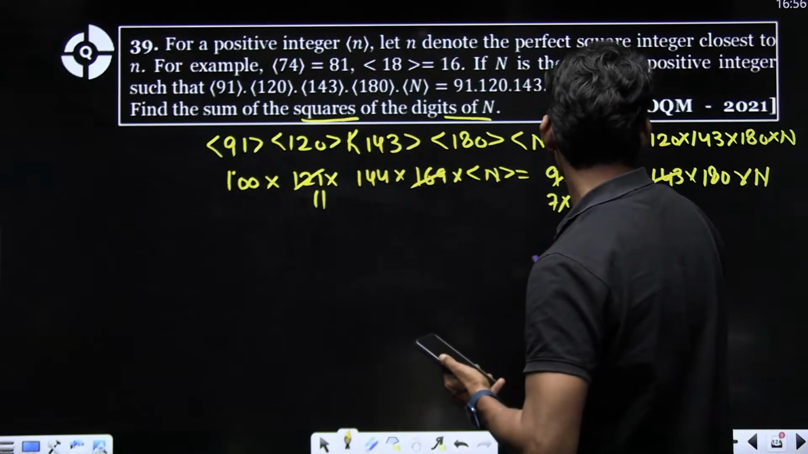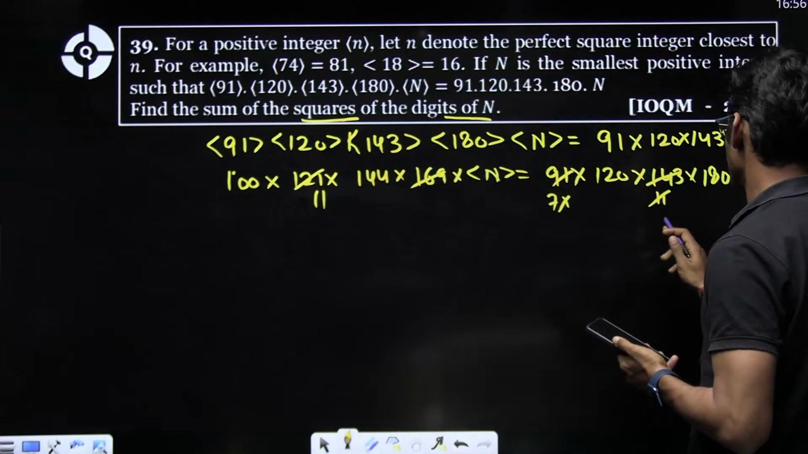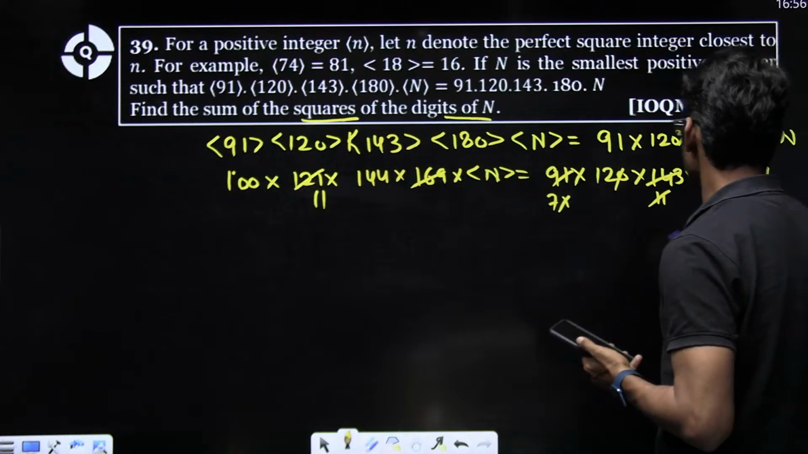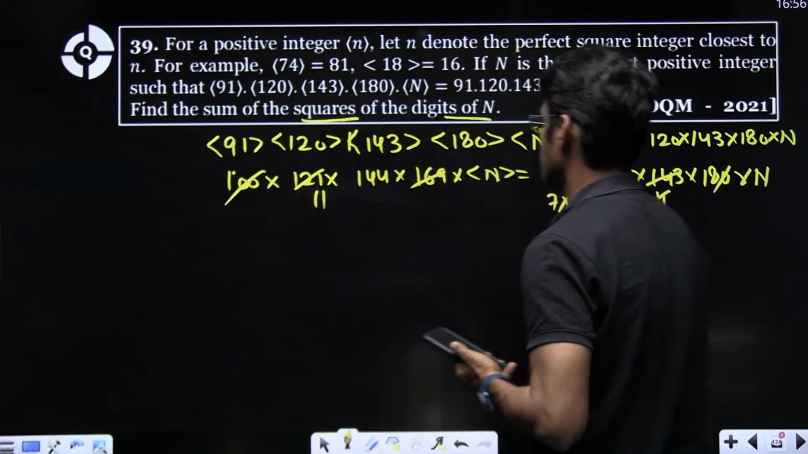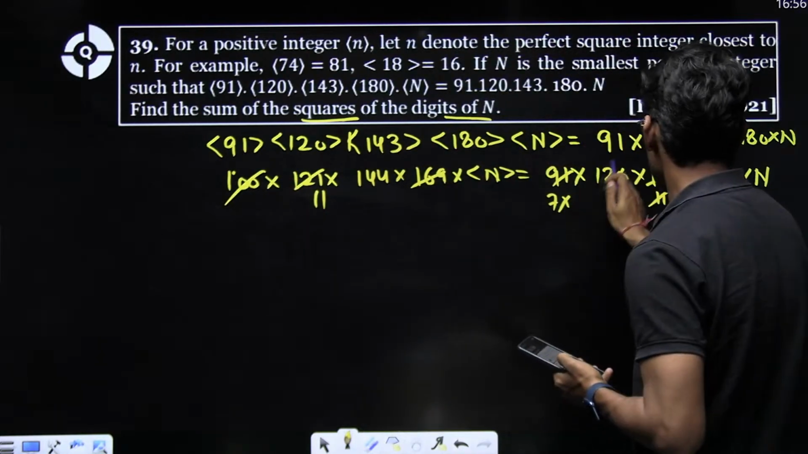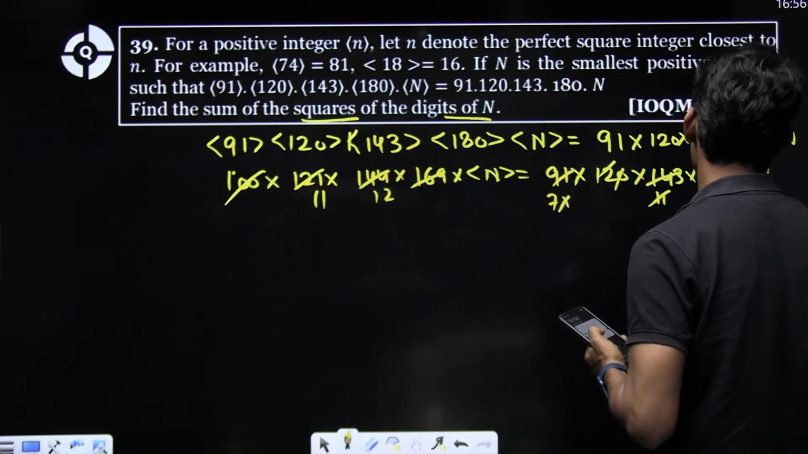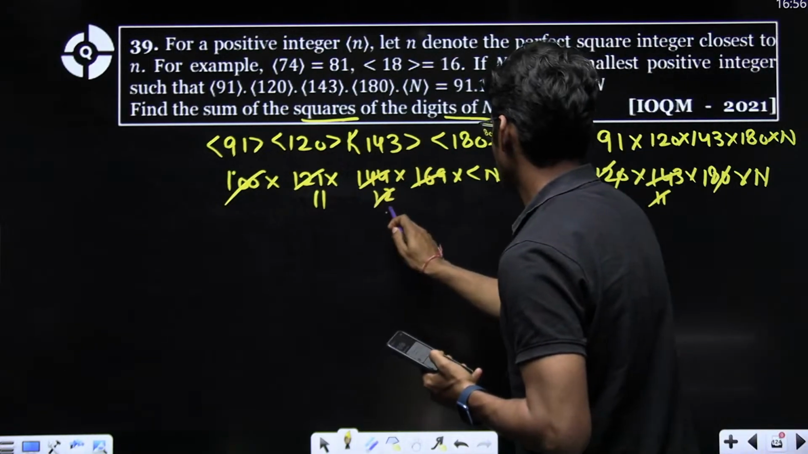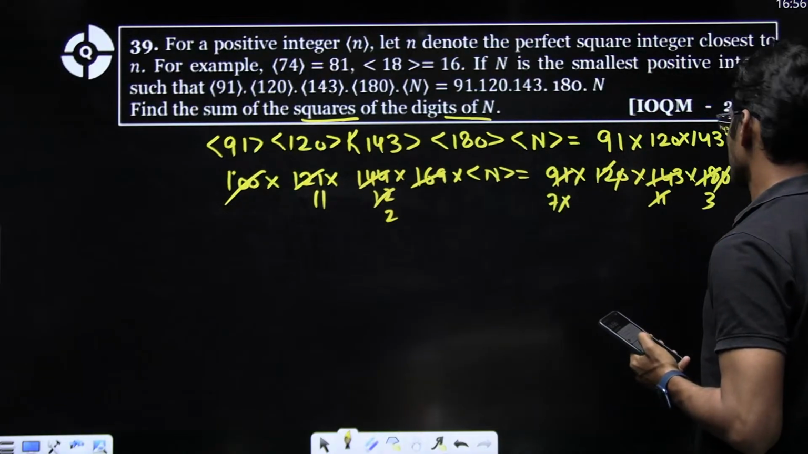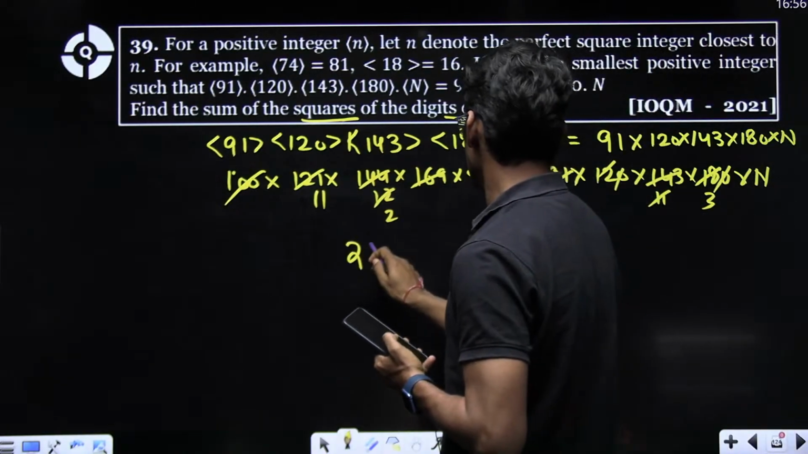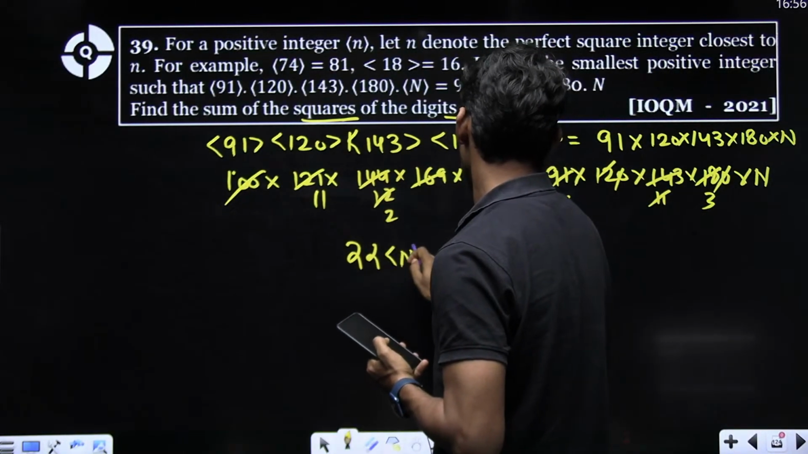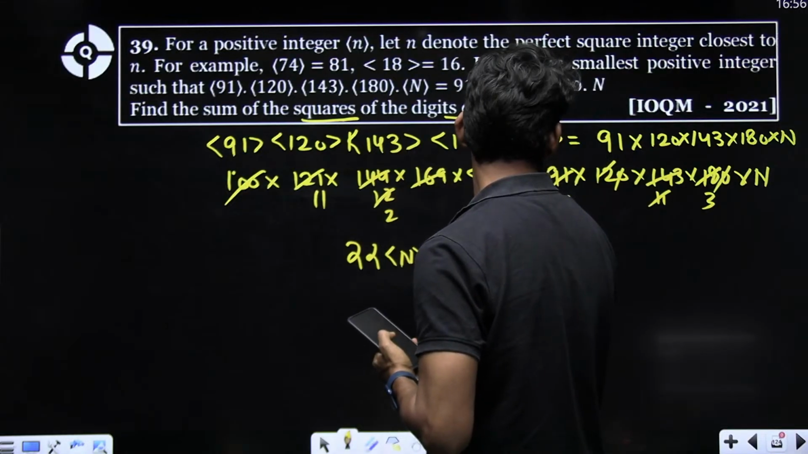So I have 7 here, and then 2 zeros are cancelled with this 100. 112 is cancelled with this 12. So what do I have? This 12 is cancelled with this 3. So I have 22n is equal to 21 squared.